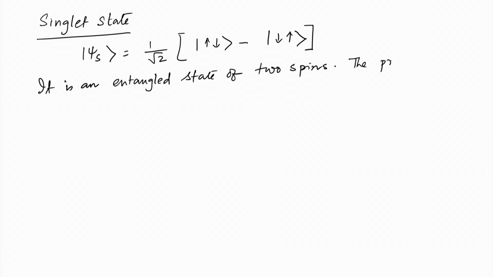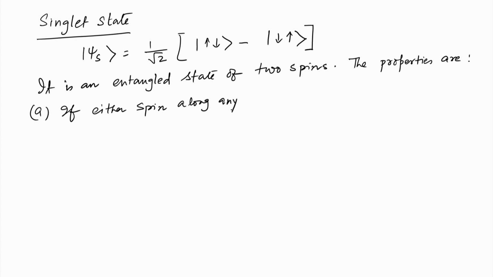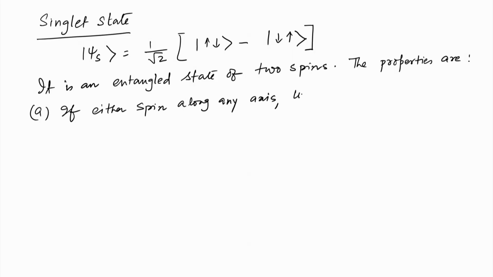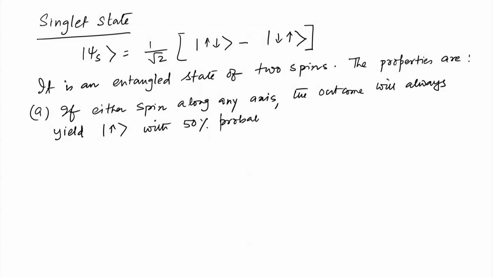The properties are: if either spin is measured along any axis, in this particular case any axis means the plus z axis or the minus z axis, that is the up state or the down state, the outcome will always yield up with 50% probability and down with 50% probability.